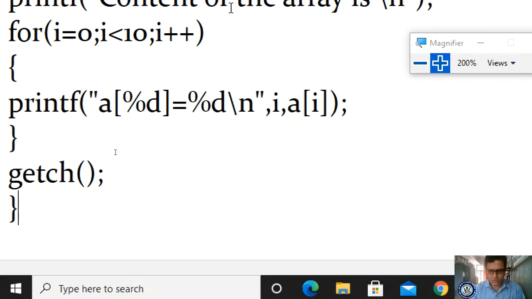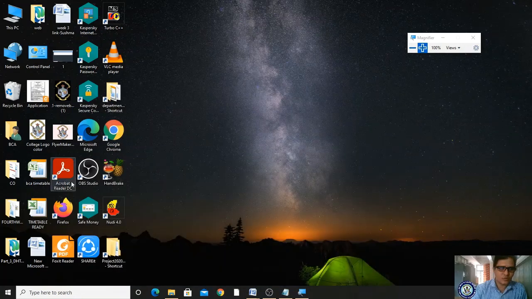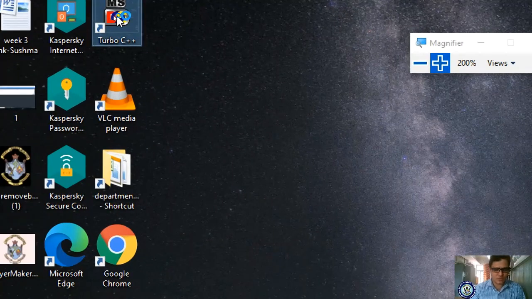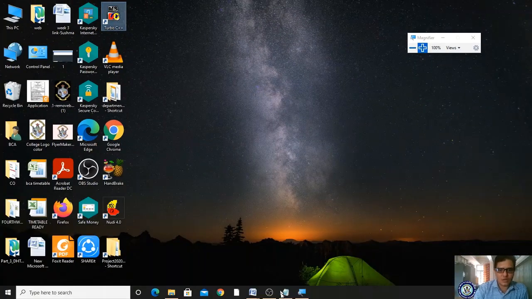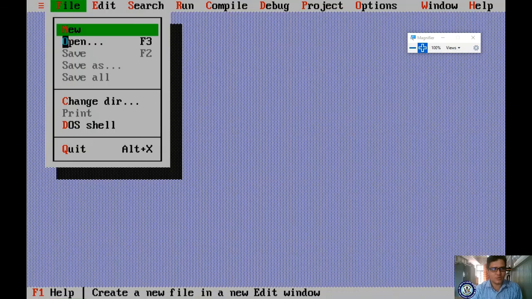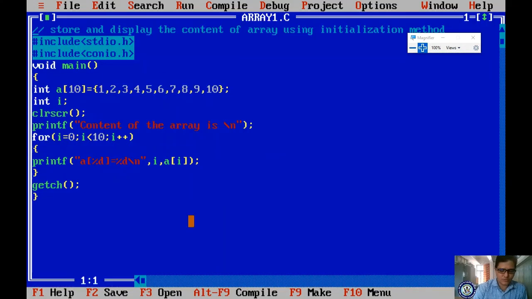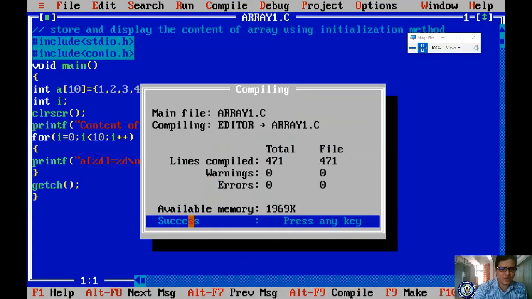Now let me minimize it and come to your Turbo C++ editor. Let me start Turbo C++ and it is opening. Let me open my file. What is the name of the file? Array1.c. I press function key F5, I'm compiling. Are there any errors? No errors. I am running.